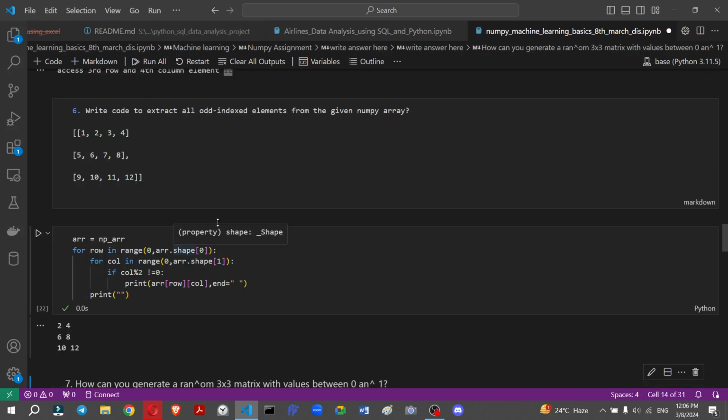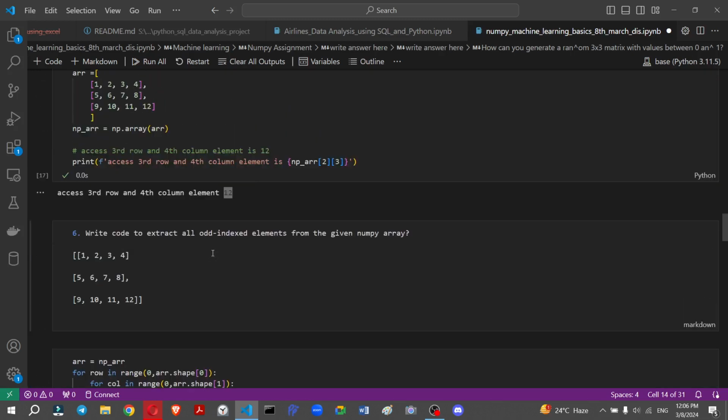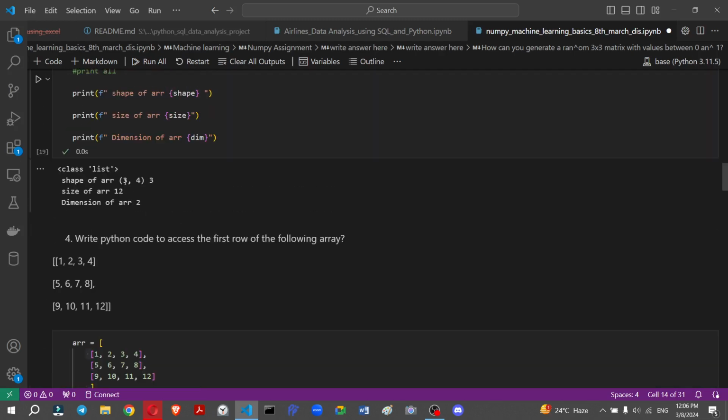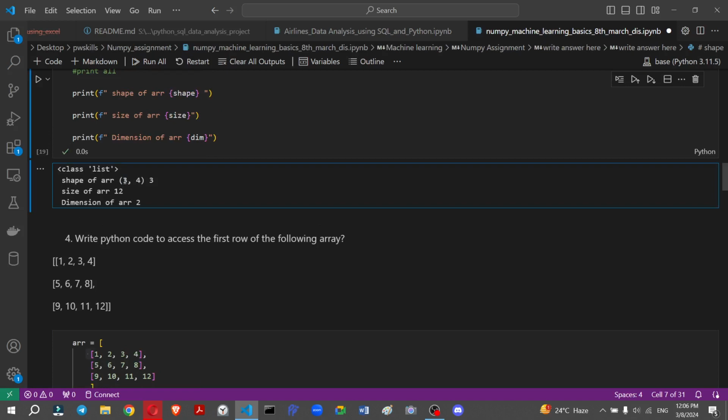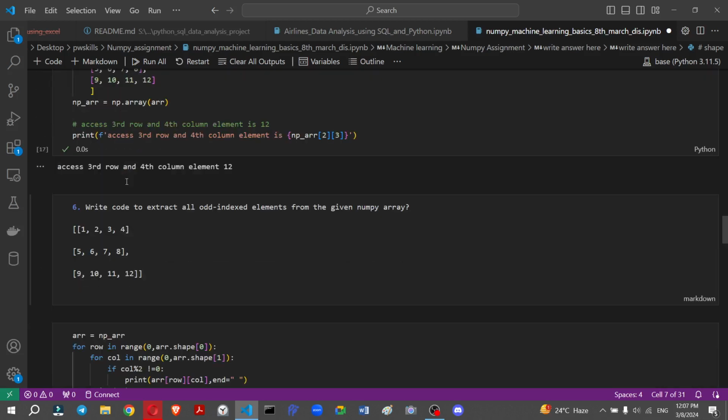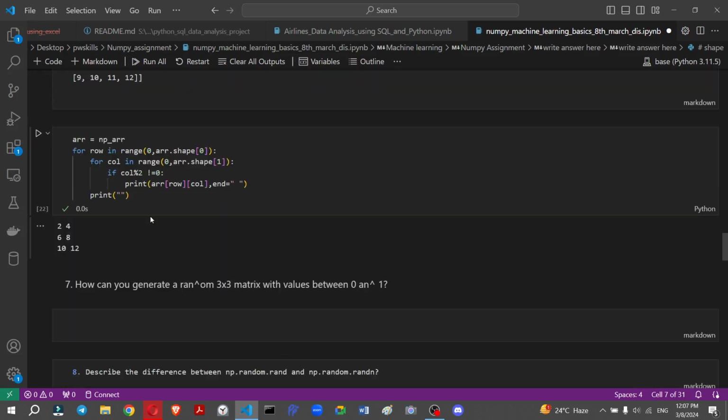Now here I write the logic. First of all, we use the numpy array which is already created in the above question, so I do not write it again. First we use a for loop to collect the rows from 0 to shape of 0. You have to know the meaning of the shape: the first is row and the second is column, so we use index number 0 as the shape of 0. So that accesses the zeroth row number.